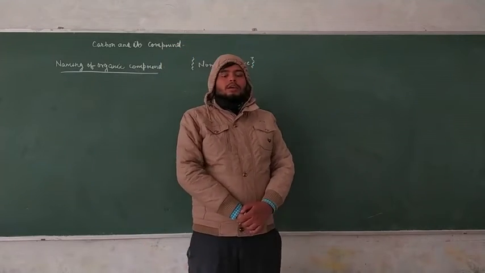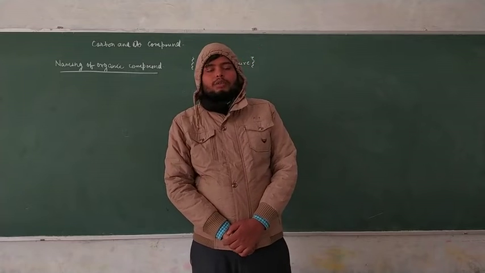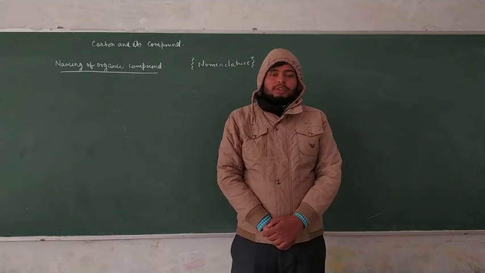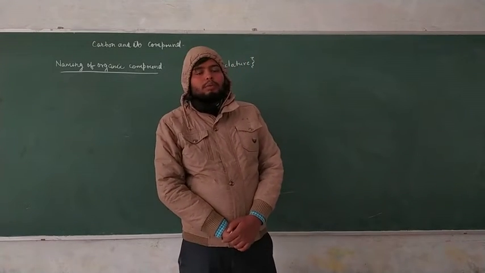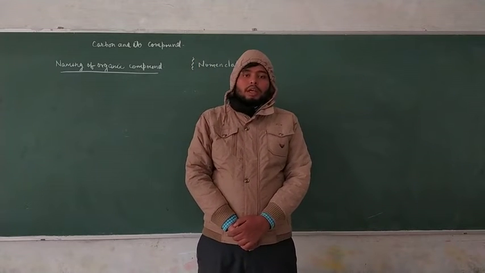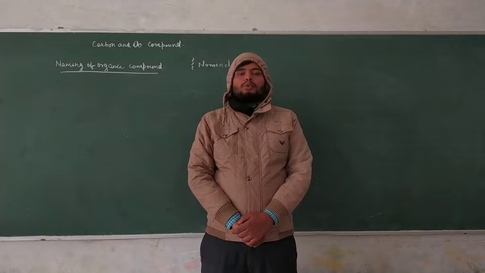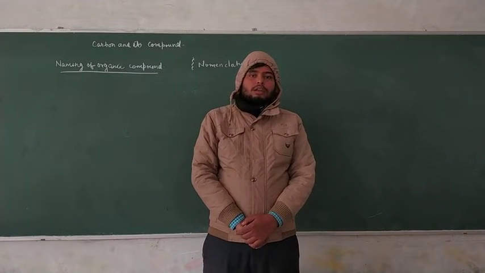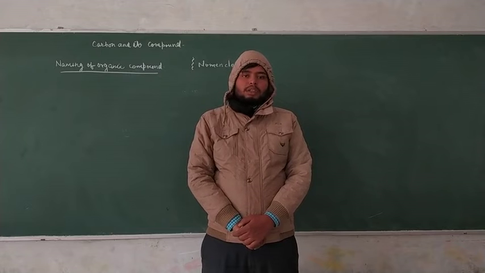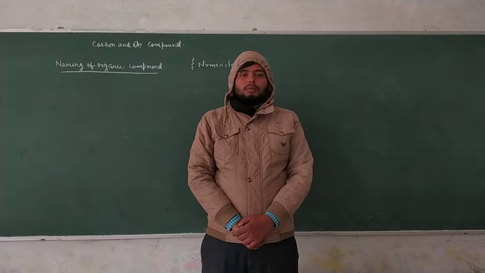So guys, before studying the naming of organic compounds, we have to recall the terms from the previous section, where we discussed the naming of alkane and alkyne. In alkane, alk means the number of carbon atoms present in the parent chain, and ane is used for the arrangement of carbon that is single bonded.